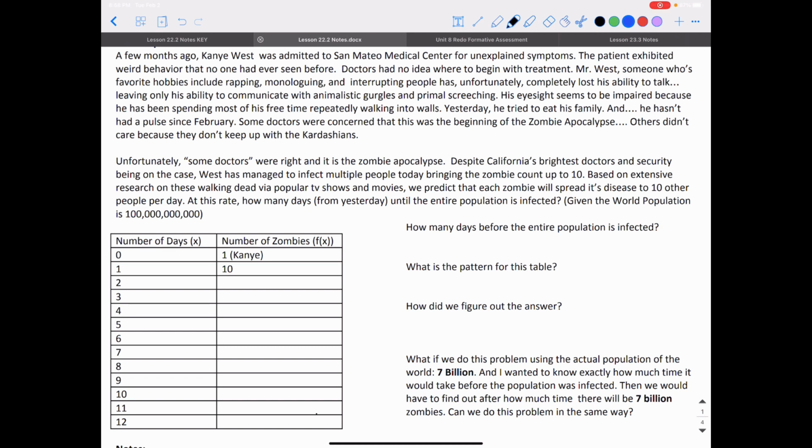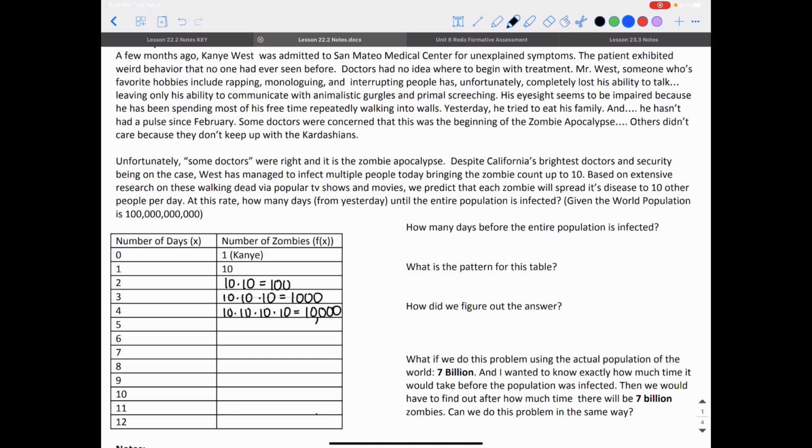If 2 days have passed by, these 10 people are going to infect another 10 people each. So we're going to have 10 times 10 zombies, or 100 zombies. For 3 days passing by, we're going to have 100, or 10 times 10 times 10 zombies. So that's going to be 1,000 zombies. On day 4, we're going to have 1,000 times 10, because all those 1,000 people are going to infect another 10 people each. So we're going to have 10 times 10 times 10 times 10, so we could see a pattern. That's going to give us 10,000.